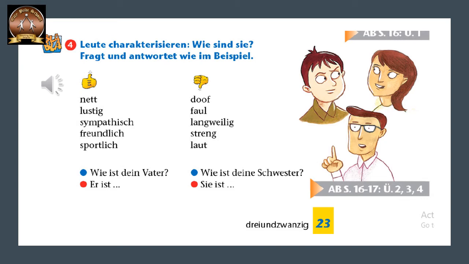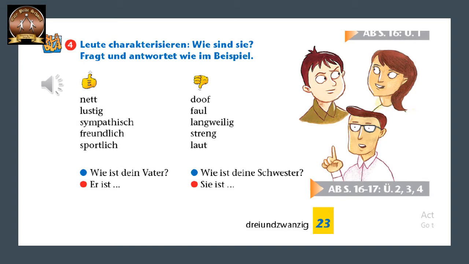Okay. So suppose I do not like my sister. I will say doof. I find her stupid. Faul is lazy. Langweilig. Langweilig means boring. For example, mein Onkel ist langweilig. Streng. Streng means strict.